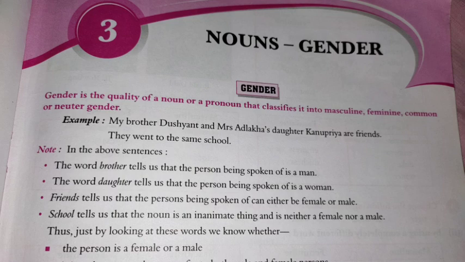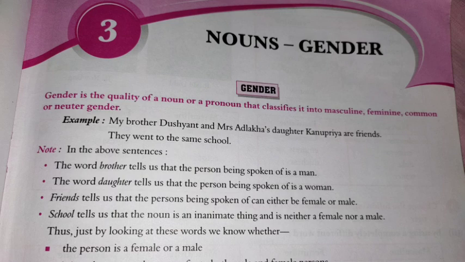It means, students, gender is the state of being male or female. Sometimes it denotes either male or female, and sometimes gender denotes neither male nor female.